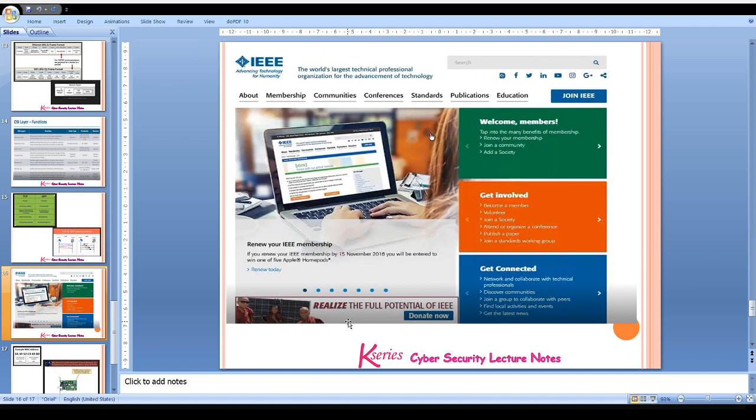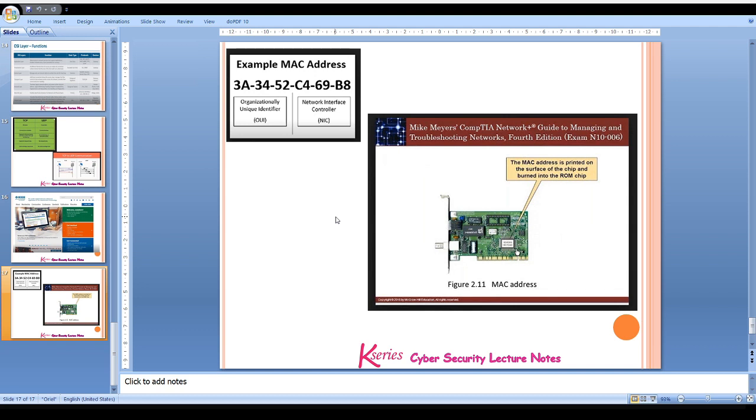Now IEEE standardization, what exactly is it? IEEE is the world's largest technical professional organization for the advancement of technology. This IEEE provides us the standardization of computer networks like 802.2 onwards for wired connections, and for wireless networks also. Now comes the MAC address. MAC address is the organizationally unique identifier.